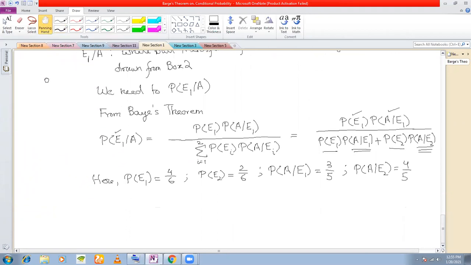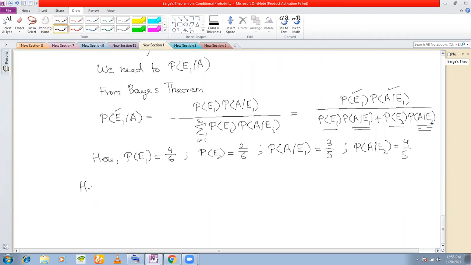So therefore, hence P(E1/A) is equal to P(E1), put 4 by 6, P(A/E1), which is 3 by 5, divided by 4 by 6 into 3 by 5 plus P(E2) is 2 by 6 into P(A/E2) is 4 by 5.